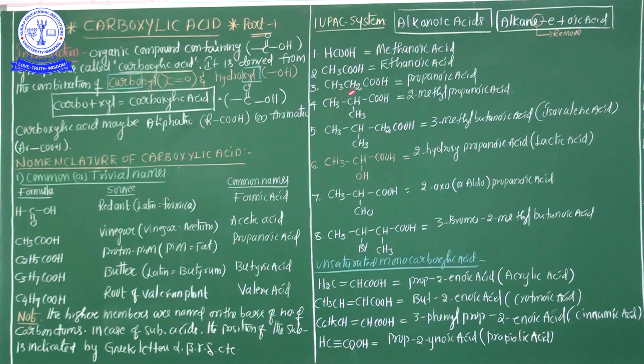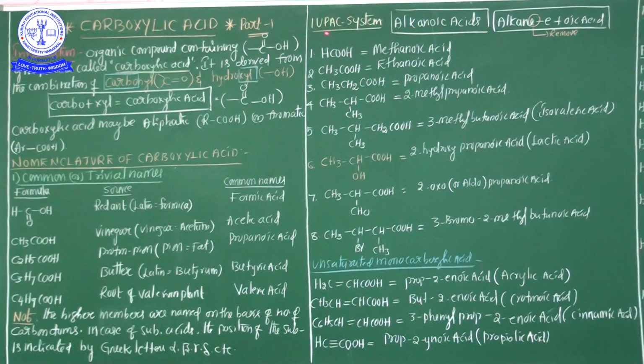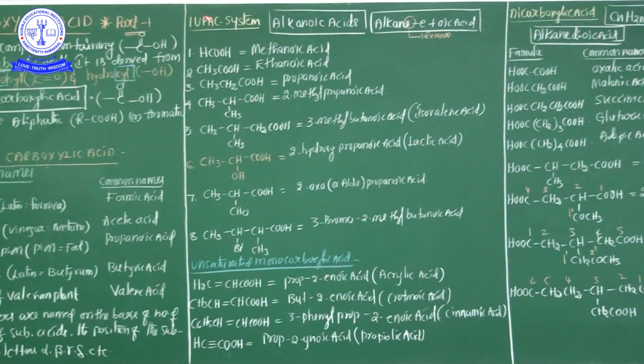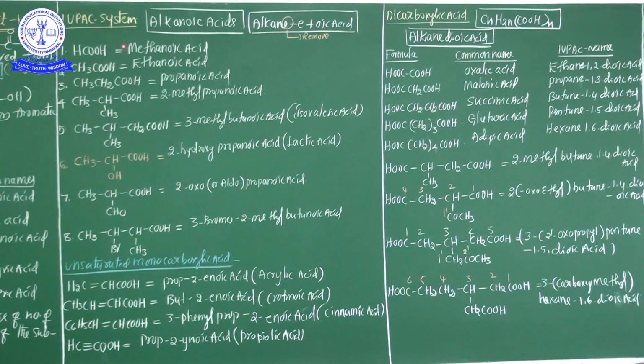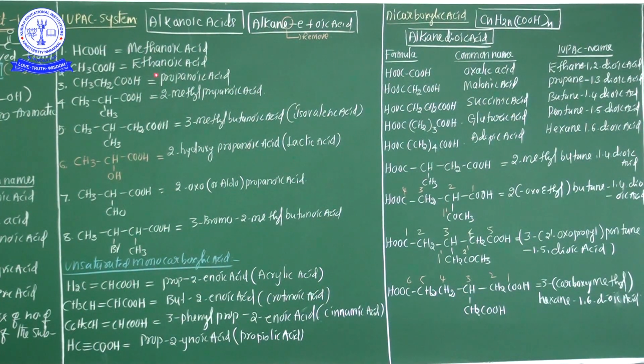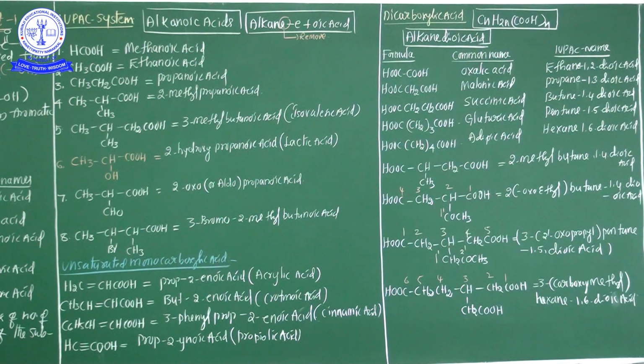Now we are going to start the most important part for all functional groups, not only carboxylic acid: IUPAC nomenclature. What is the IUPAC full form? International Union of Pure and Applied Chemistry. It is an organization that gives names to organic compounds based on their structures.